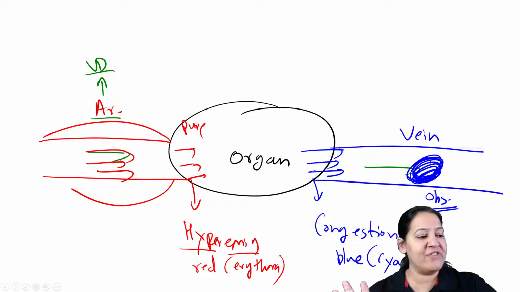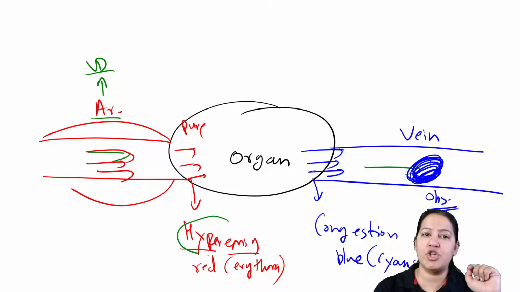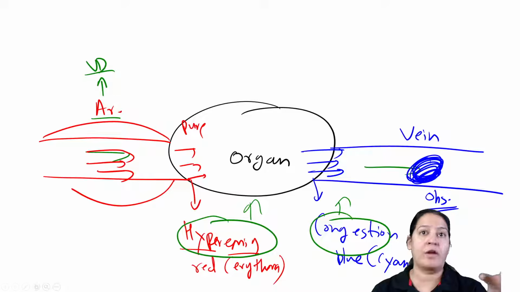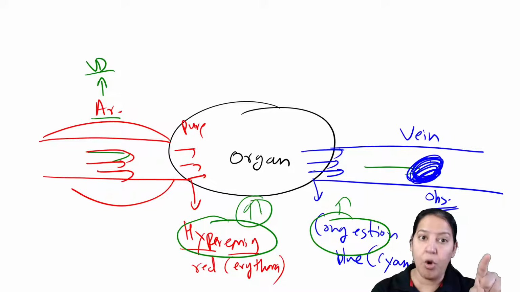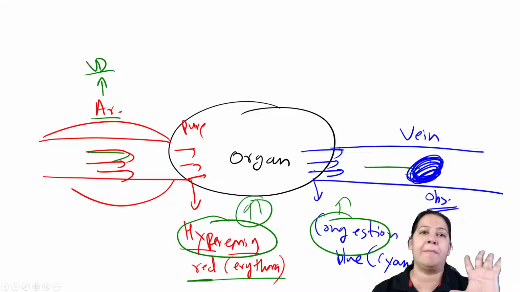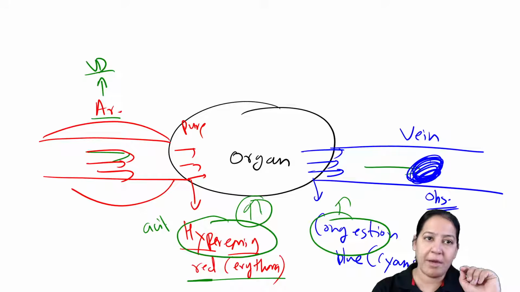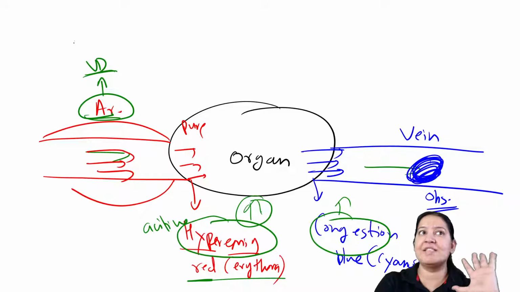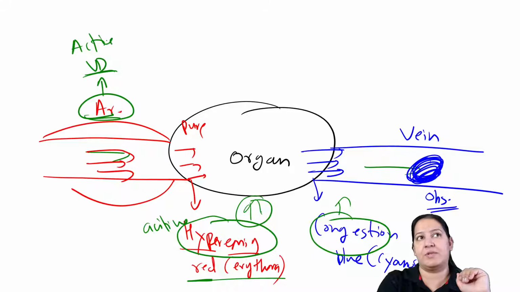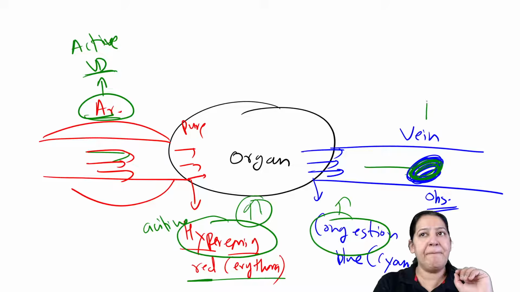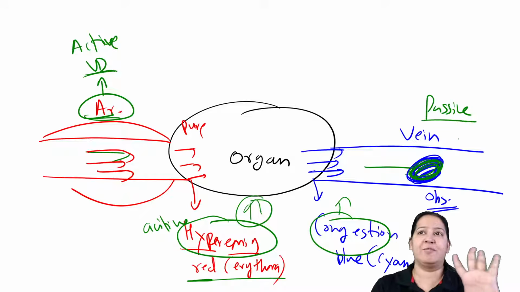So what is the basic difference between hyperemia and congestion? In short, in hyperemia as well as in congestion, there is more blood inside the organ. But in hyperemia, the blood is pure. That's why the organ is red or erythematous in appearance. And it is an active process because hyperemia involves dilatation of the artery. For doing vasodilation, ATP is consumed, so it is an active process, right? And come to congestion. Here we are doing obstruction of the vein. So that is a passive process. It doesn't require energy, it doesn't require ATP.